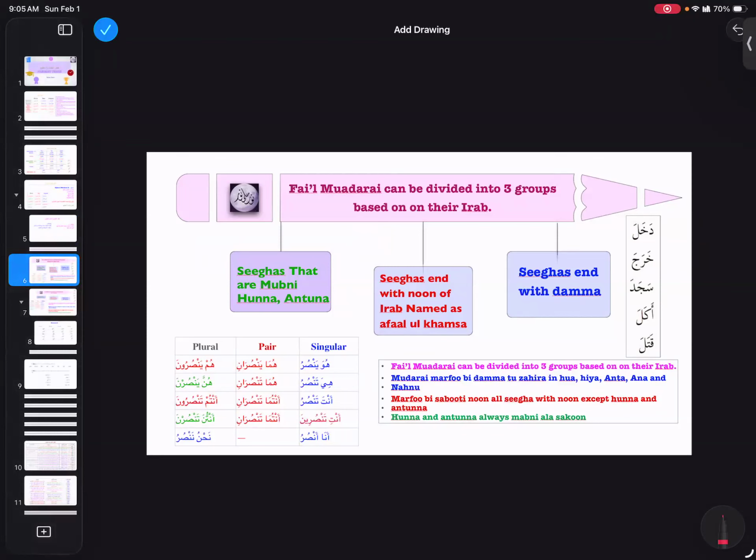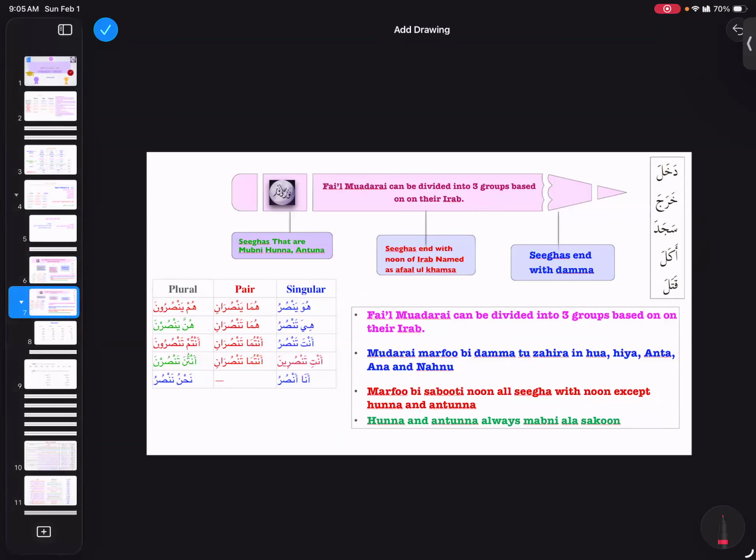Okay, so now these three groupings, everyone is good with that? Any question, any confusion? Yes or no? Okay, so now let's see. Fi'l mudari can be divided into three groups.